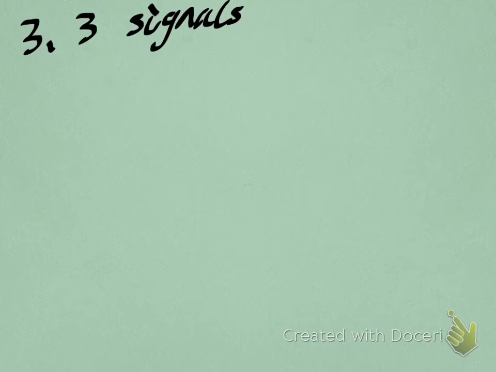But if we have 3 signals in sequence, then for the first signal, we have receive as R or not receive as N. For the second signal, they also have R as receive or N as not receive.